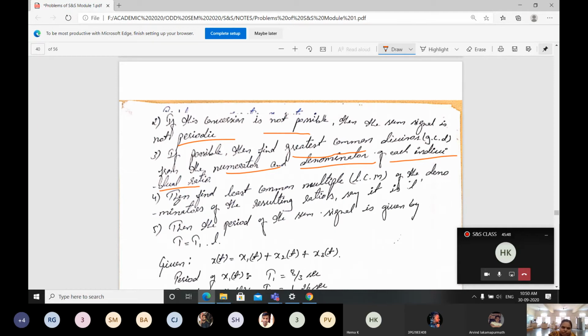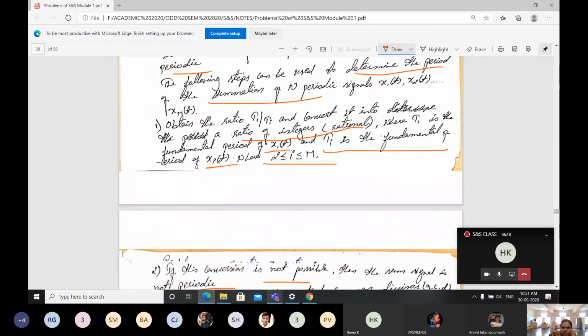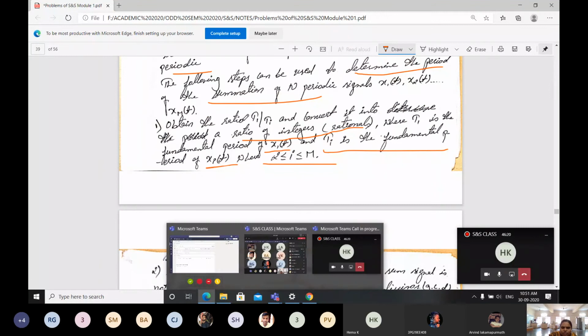Then the fourth step: find the LCM, the least common multiple, of the denominators of the resulting ratios and take that as the L value. Then the fifth step: the period of the sum signal is given by capital T equals T1 into L. These are the 5 steps we are going to follow to do this problem.